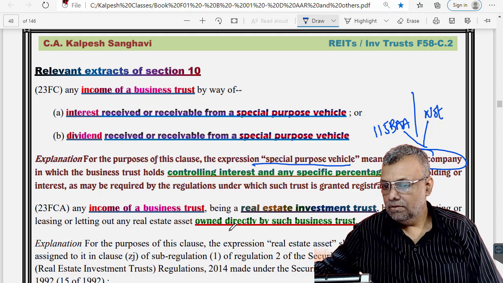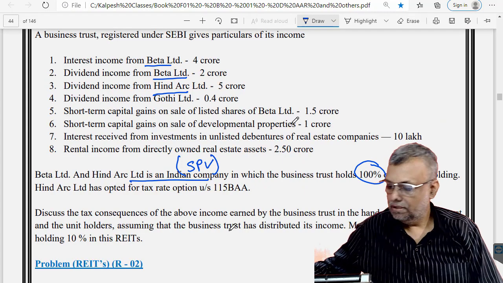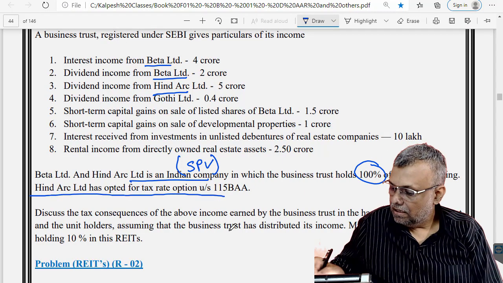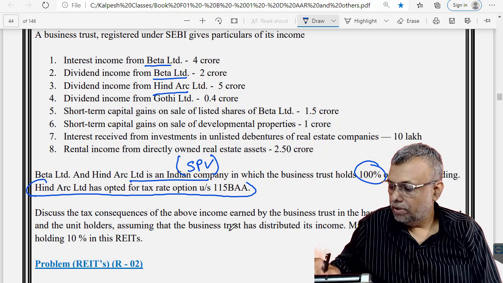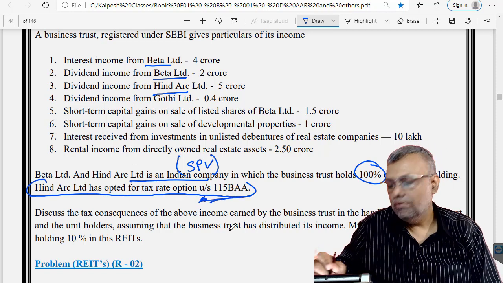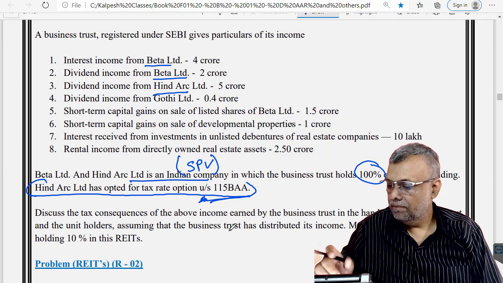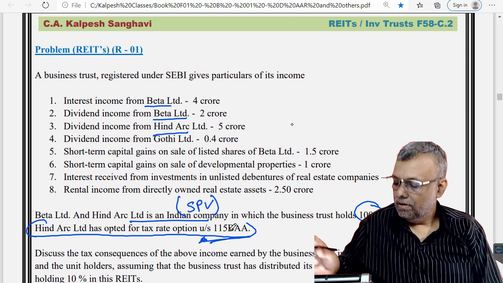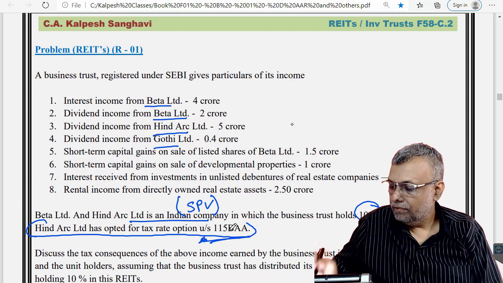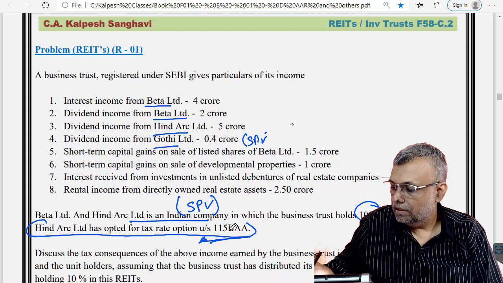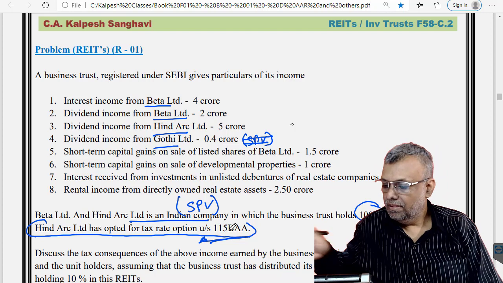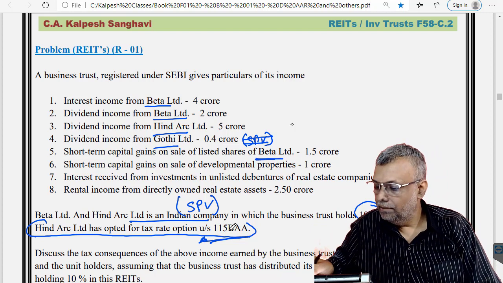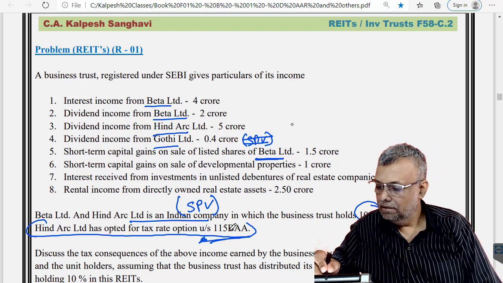Thereafter, Hind Arc has opted for the special rate of tax. This is one of the very tricky points, but I'll discuss it afterwards. Now see Gothi Limited. First of all, Gothi Limited is not a special purpose vehicle, and Beta Limited is a special purpose vehicle.